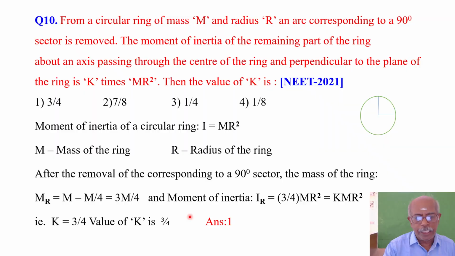And the moment of inertia is normally MR square. Here M is 3 by 4 M, into R square. So 3 by 4 MR square is equal to k times MR square. So comparing these two equations, you know that k is equal to 3 by 4. So the value of k is equal to 3 by 4. That is, option 1 is the right answer.